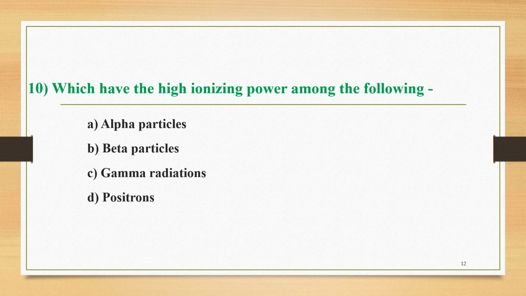Among these four, alpha particles have more mass, and that's why the correct option of question number 10 is option A, that is, alpha particles have the highest ionizing power among these four different types of particles or radiations.